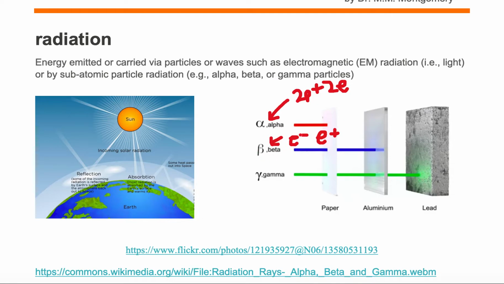A beta particle, a high energy electron or positron, will easily pass through paper, but will get stopped by an aluminum piece of metal. Now, a gamma ray will pass easily through paper, easily through aluminum, and depending on the thickness of the lead, will usually get stopped within the lead and not do any damage beyond the lead. So when we talk about radiation, we're talking about light waves, or we're talking about particles, but both of these are carrying energy that will be transmitted to an object that the radiation intermixes with.